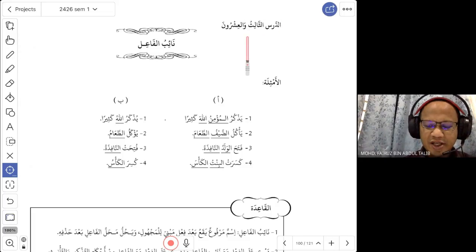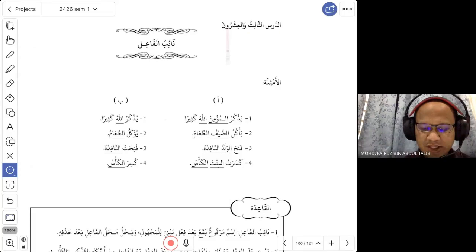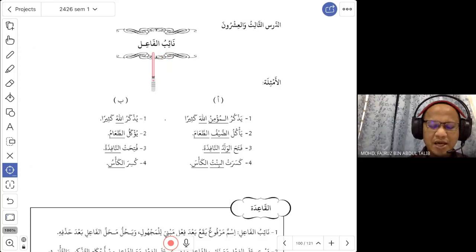Lesson 23, نائب الفاعل. So this is the topic, na'ib al-fa'il. You know what is fa'il already, right? Fa'il is the doer. But now we add this word, na'ib. Na'ib means what? Na'ib is like the replacement, the replacer of the fa'il.